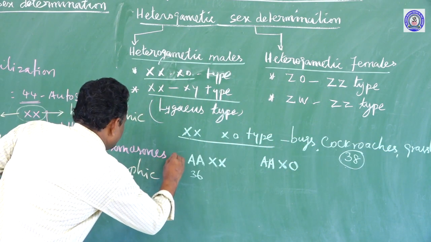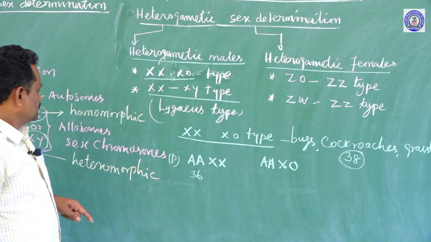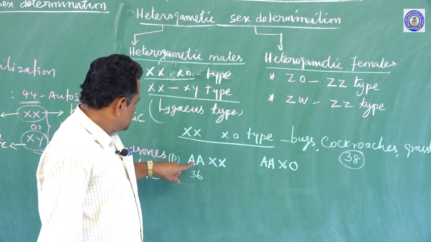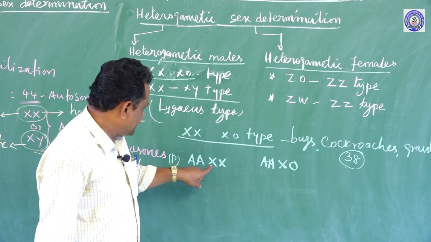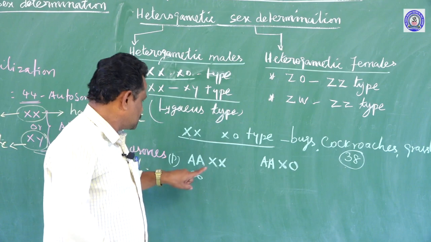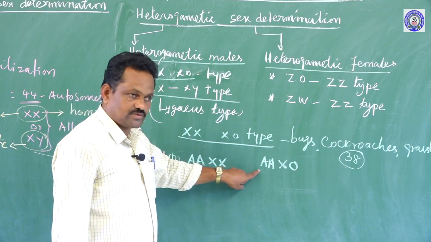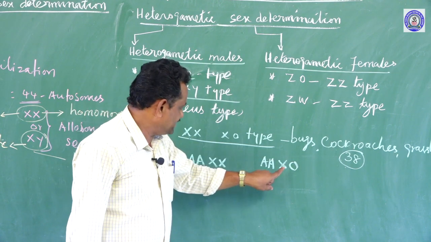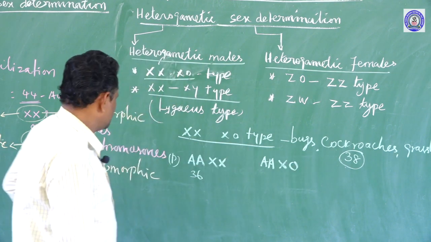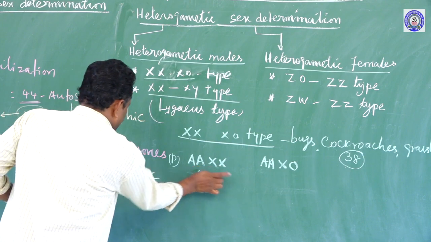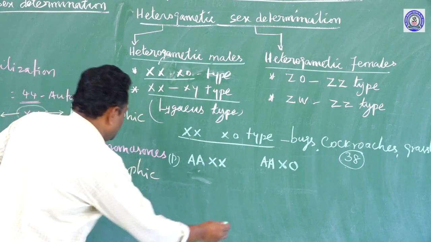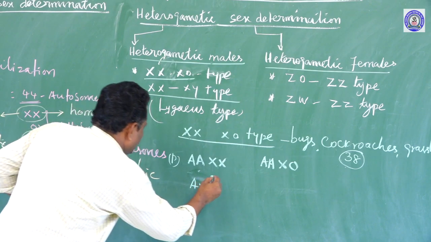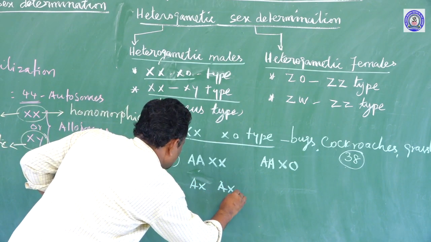So this is the parental organism, possessing in diploid condition autosomes and XX, that is two X chromosomes, and the male organism possesses two sets of autosomes and XO, or X nil, chromosomes. During gamete formation, here one autosome and X chromosome, here another autosome and X chromosome.